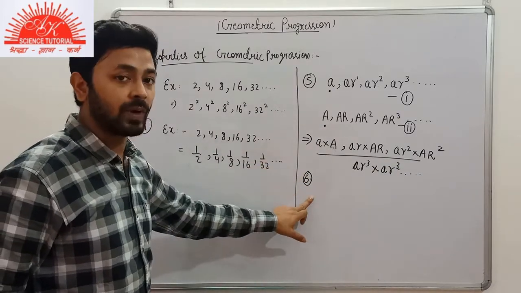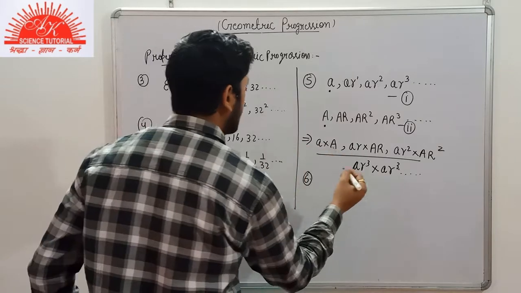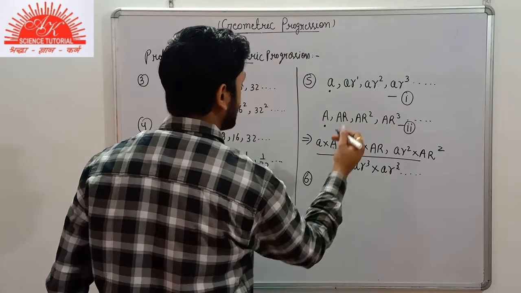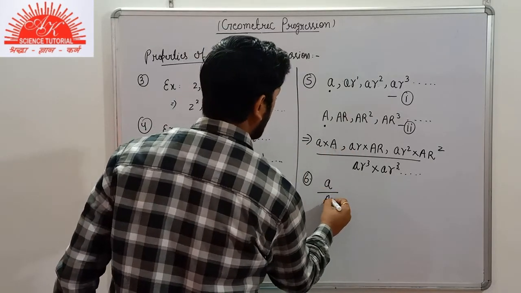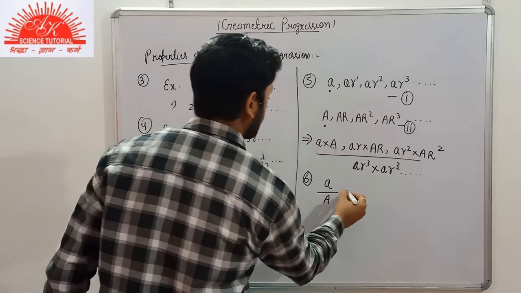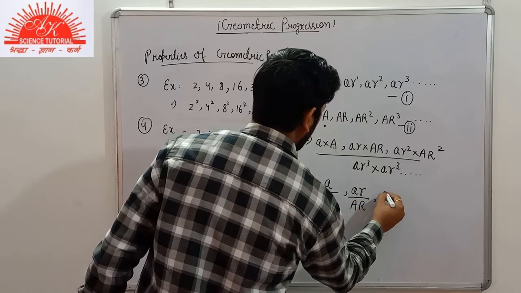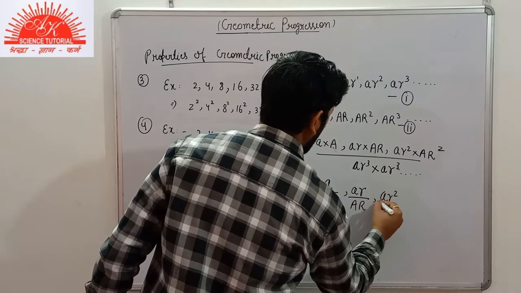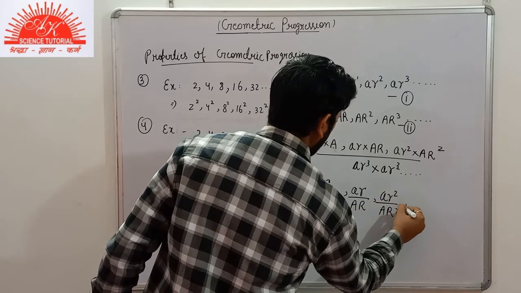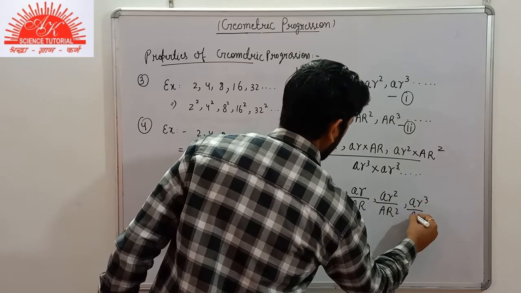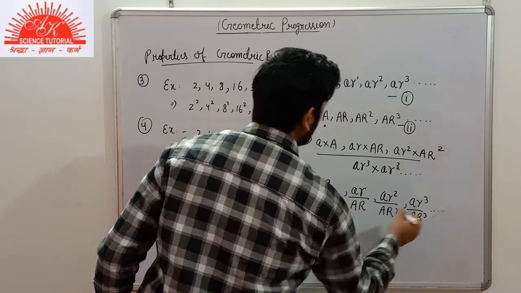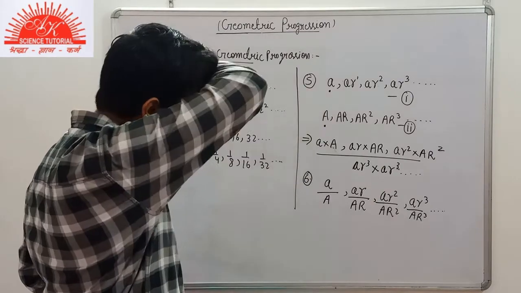In the sixth property, each term of the first GP is getting divided by each term of the second GP. So we write it as ar divided by AR, ar square divided by AR square, ar cube by AR cube. So the new sequence formed is also a GP.